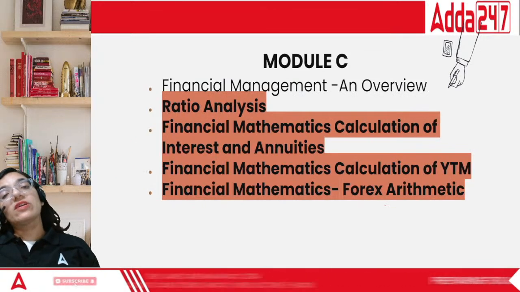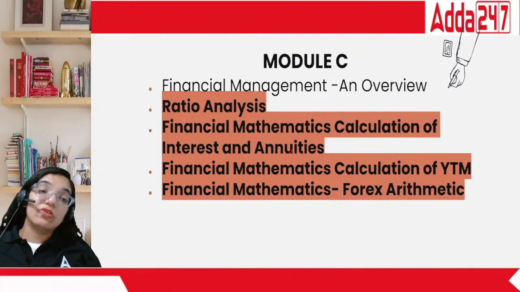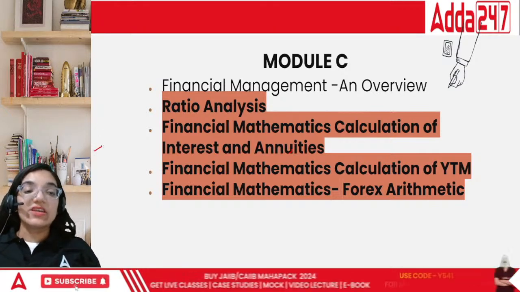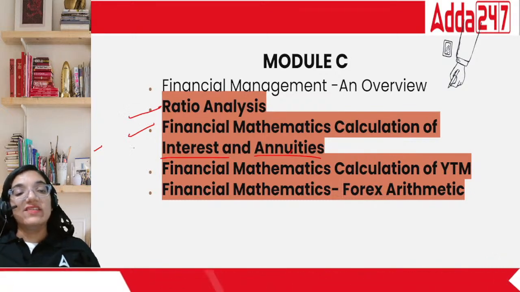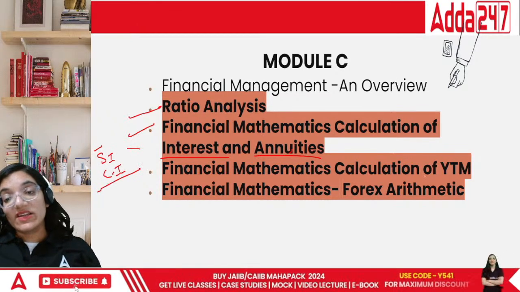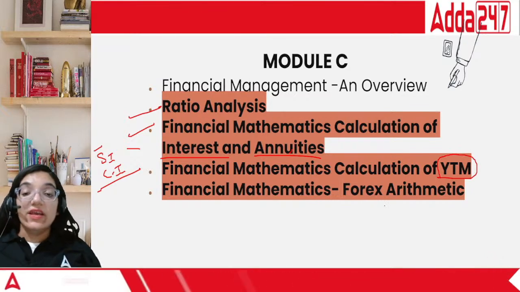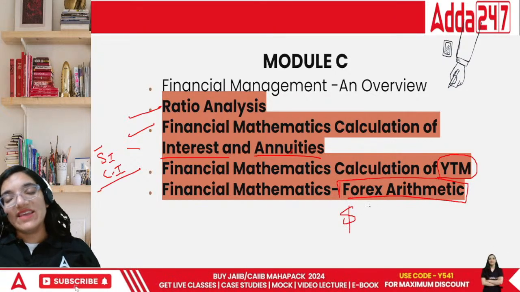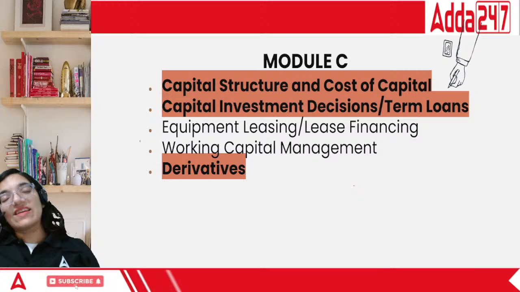One of the most important modules is module C. This particular module always comes for maximum number of marks because this has maximum number of numerical areas. That includes ratio analysis, financial mathematics in terms of interest and annuities. This has got SI CI, everyone. Simple interest, compound interest. Then you understand about the bond valuation in terms of YTM, yield to maturity. And then you study about Forex. Forex, meaning we'll learn about dollars, yen, all those areas. We have studied about it in INFS. So these things are slightly connected.